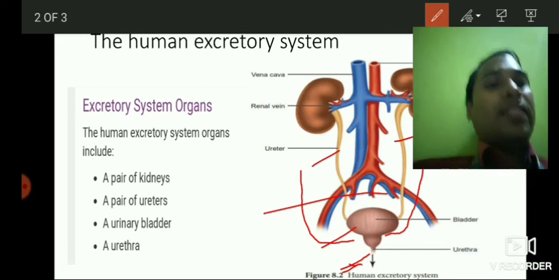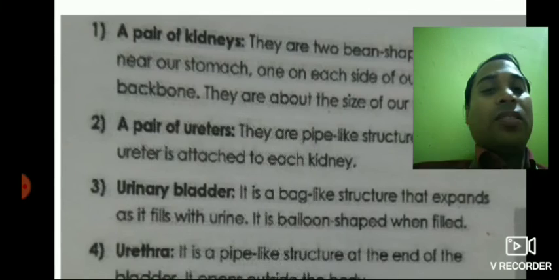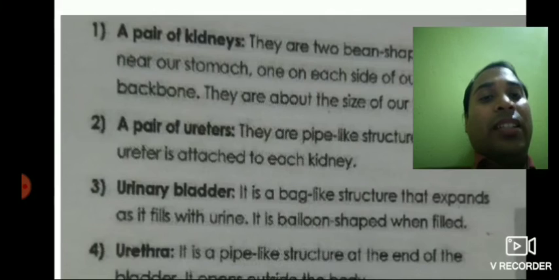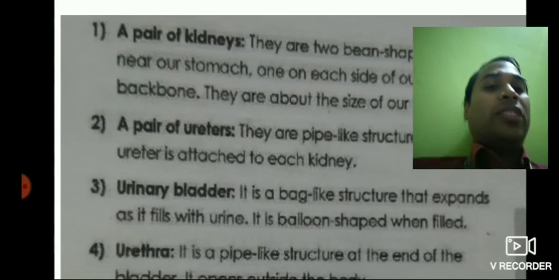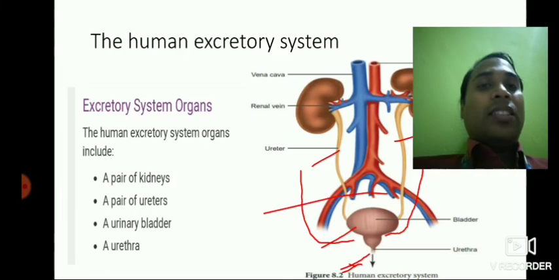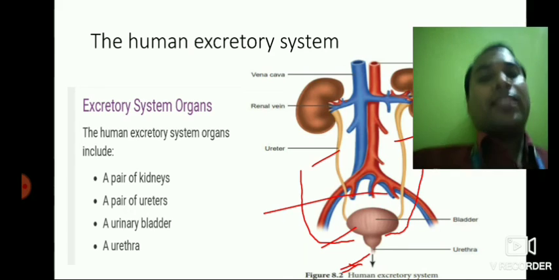Urethra is the opening through which the urine comes out. So the last part is the urethra. It is a pipe-like structure at the end of the bladder, and it opens outside the body. It is an opening that helps the urine to come out. So this is a brief description of the human excretory system.